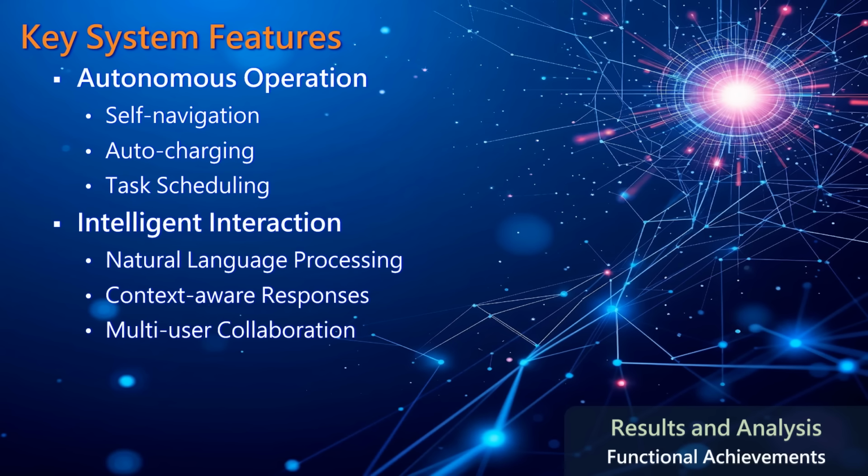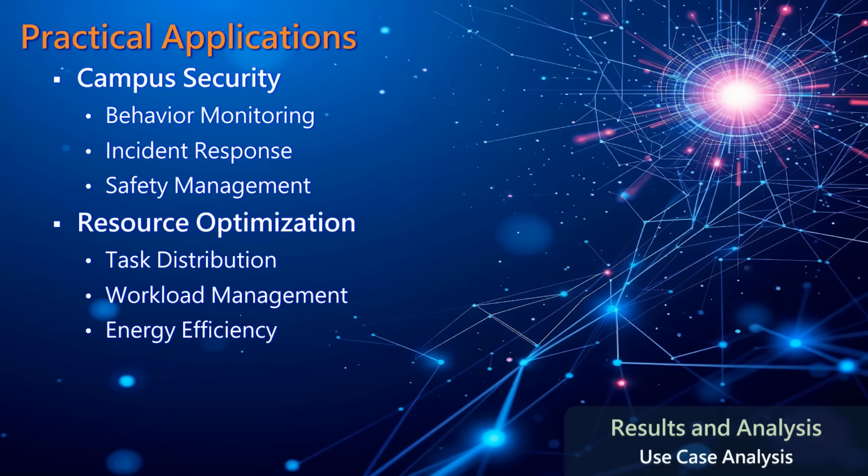The Ascensionoid platform features advanced autonomous operations, enabling self-directed navigation throughout campus facilities while managing its own power requirements. Its intelligent interaction system allows natural communication between users and the platform, supporting collaborative tasks among multiple stakeholders. In practical deployment, Ascensionoid enhances campus security through intelligent monitoring and rapid incident response. The system optimizes resource utilization by efficiently managing tasks and workloads, while maintaining energy-efficient operations throughout its service cycle.